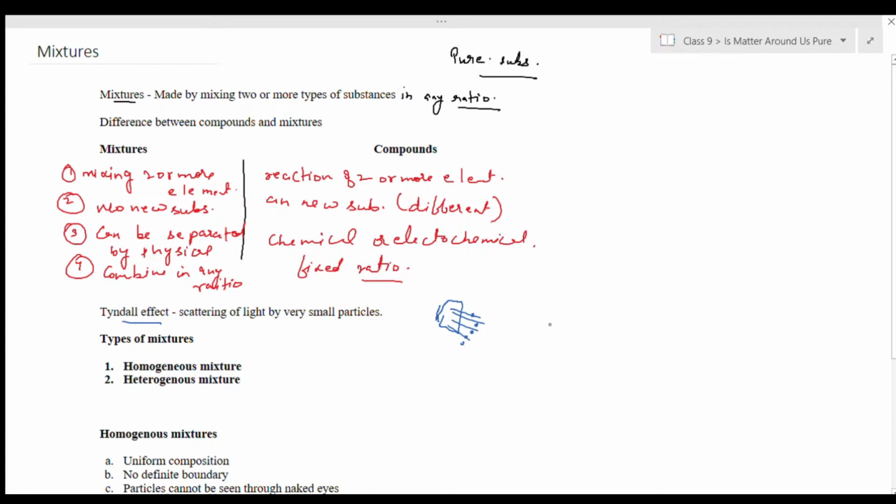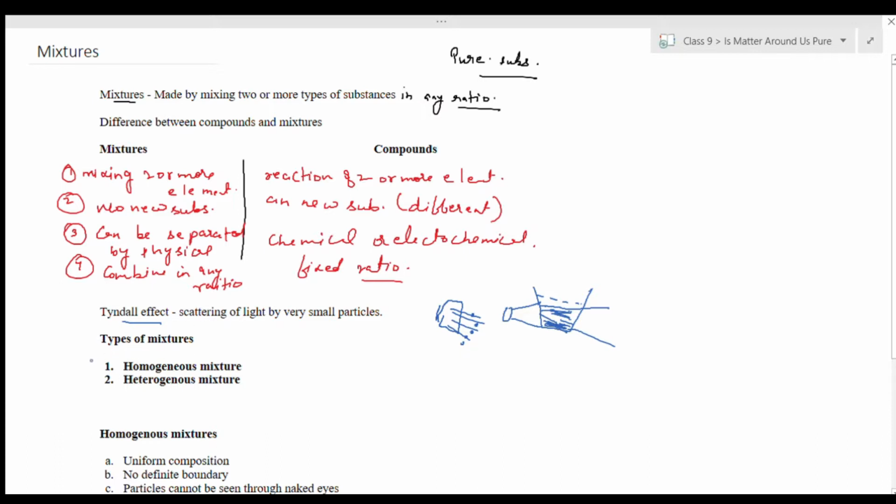Similarly, when you take a mixture of water and sand, some of the particles of sand are suspended in water, and when you pass light through this mixture, you are able to see the path of the light, because this light is scattered by the particles of sand that are suspended in water, and this process is known as the Tyndall effect. So the path of the light would be visible because of the scattering of light, and this would be known as the Tyndall effect.